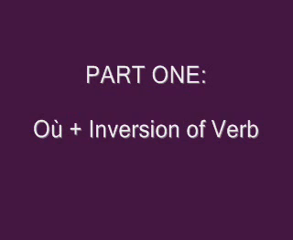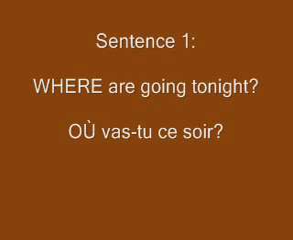So the first sentence is this one on your screen. Where are you going tonight? In French, où vas-tu ce soir? Où is where, va is the verb to go in the present tense, and tu is the subject. So again, où vas-tu ce soir? For where are you going tonight?